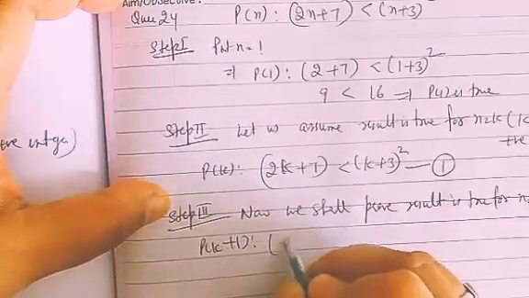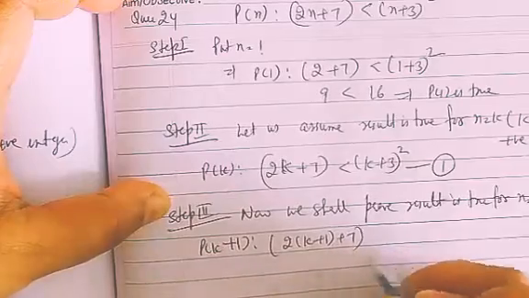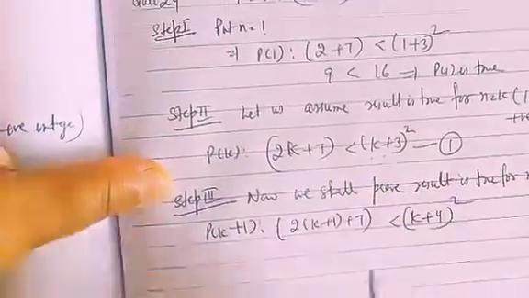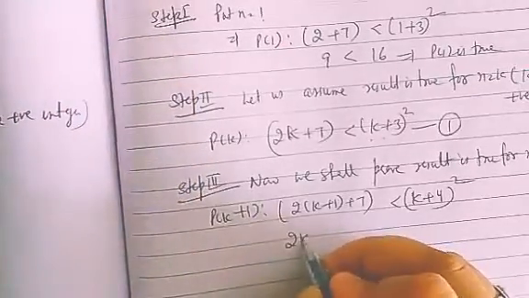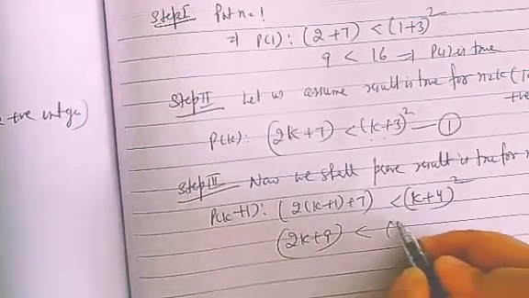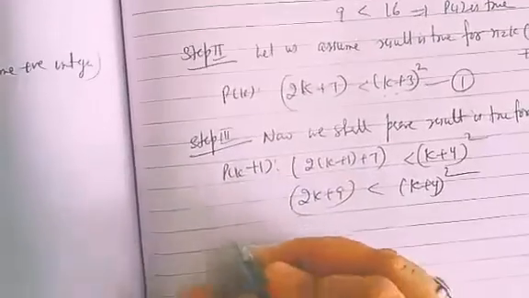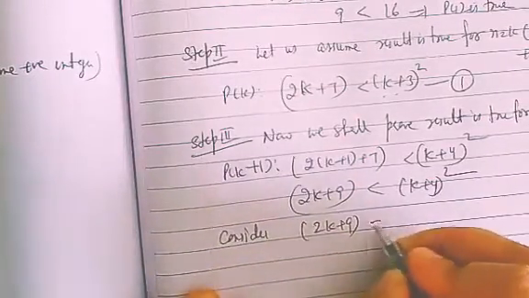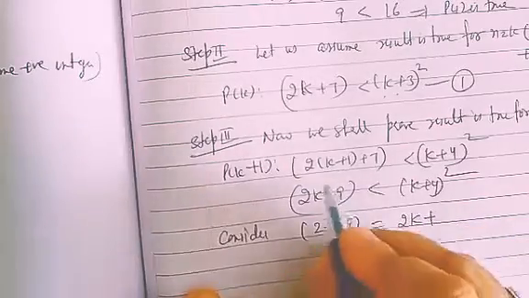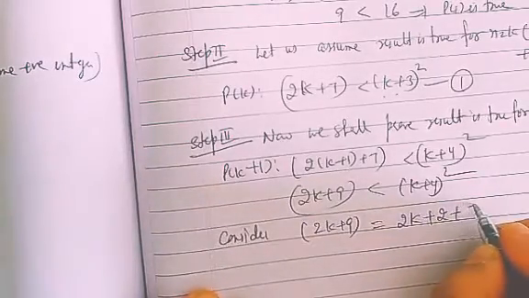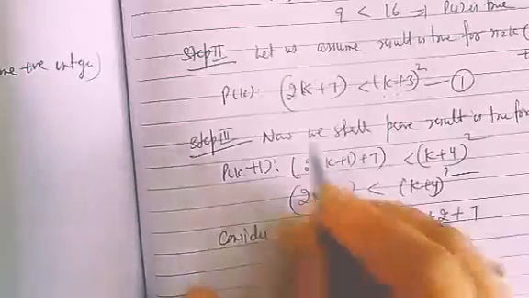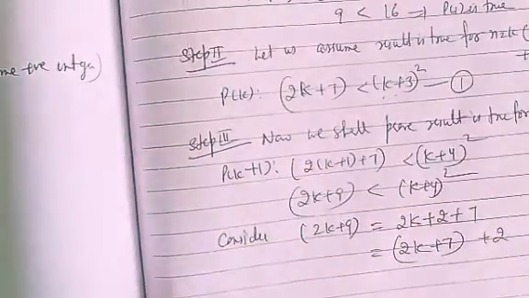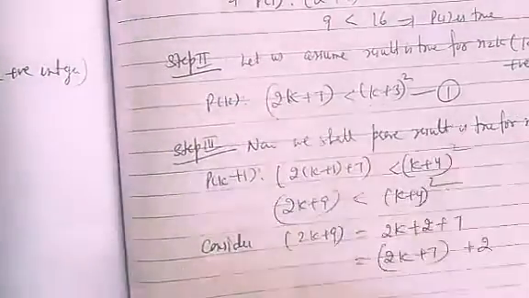So P(k+1) is simply k plus 1, k plus 4 whole square. I have to show that 2k plus 9 will be less than k plus 4 whole square, okay? Now consider 2k plus 9, which can be written as 2k plus 2 plus 7. Or, I need altogether 2k plus 7, so I'll just arrange it and keep this outside, okay? So the value of this from 1 is less than.